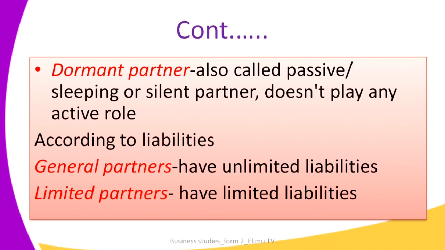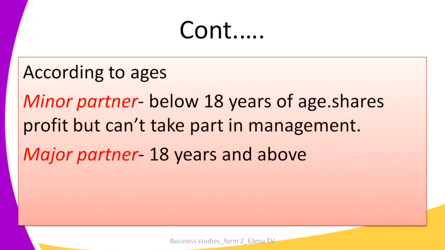But for limited partners, we say that they have limited liabilities, and in case the business collapses, where it has so many debts, their personal property cannot be claimed to repay what the business owes to its customers, for instance.